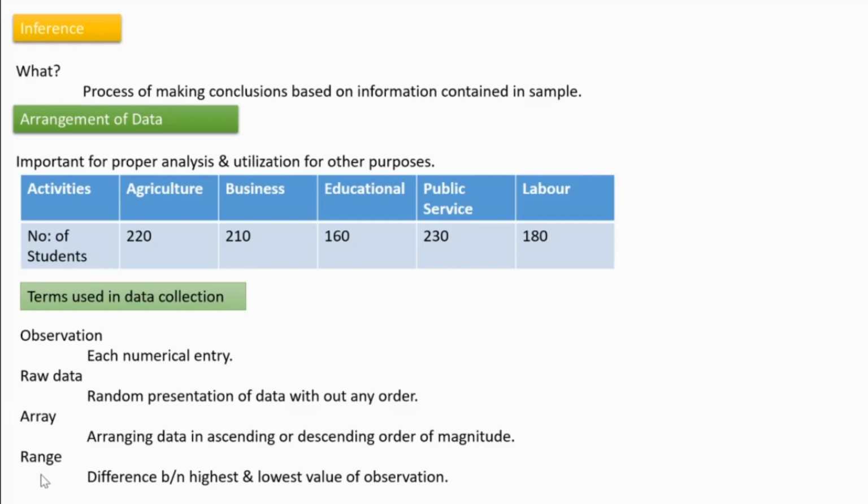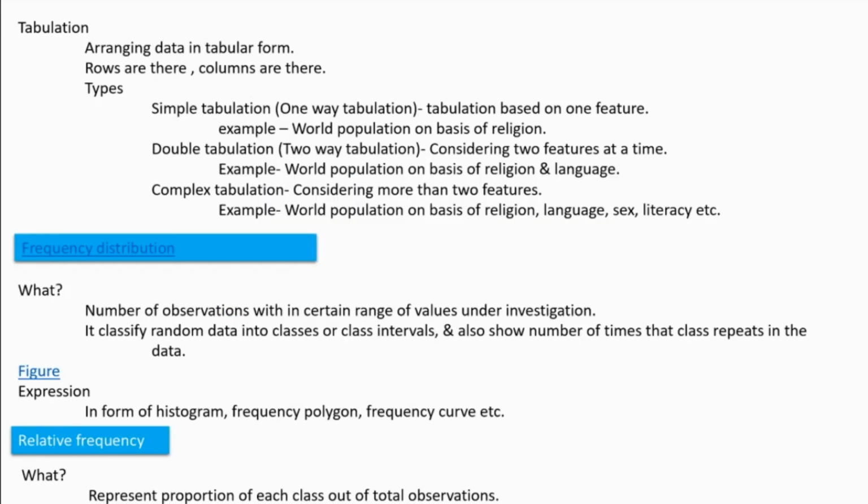Then range. What is the range? We need to find the difference between the highest value and the lowest value. That value is called the range. For example, considering the height of the students in second BC, we need to consider who got the highest height and who got the lowest height. We subtract the lowest from the highest value, and that obtained value is called the range. Okay.